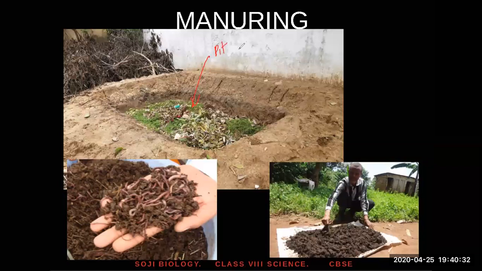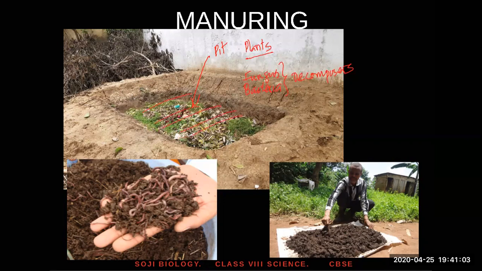What do they put? Waste from the plants. Okay, all the waste from the plants, even from home. If you have waste of vegetables from the kitchen and all those things, all those things are added into the pit. What happens inside the pit? In the pit, this is a good food for bacteria and fungus. And we know bacteria and fungus are decomposers. What those decomposers do is break down complex molecules.